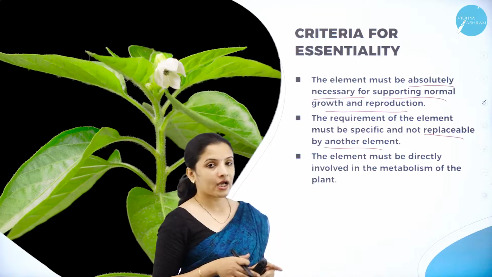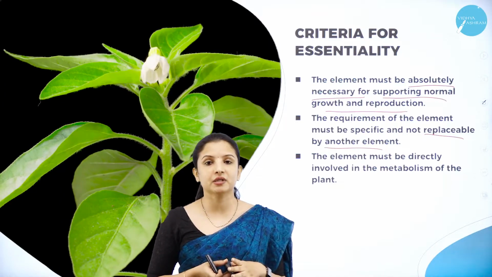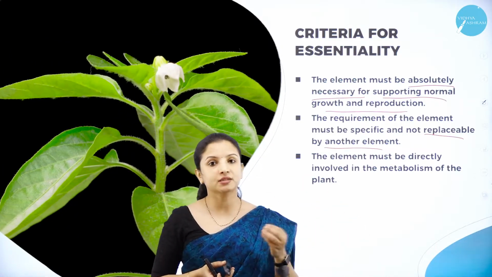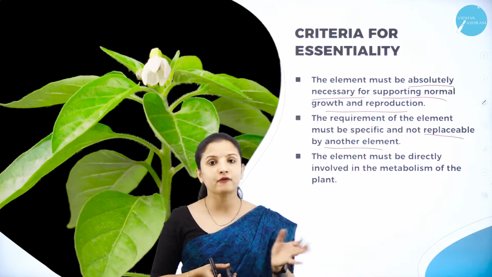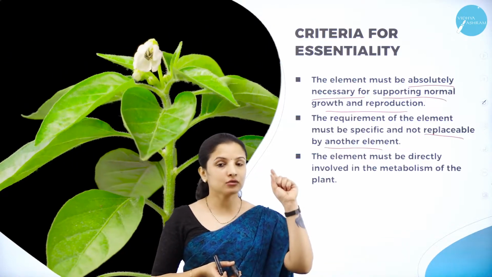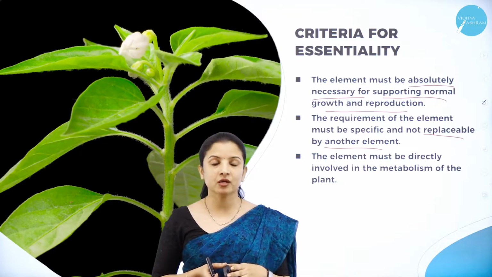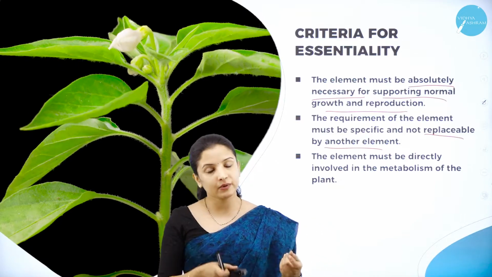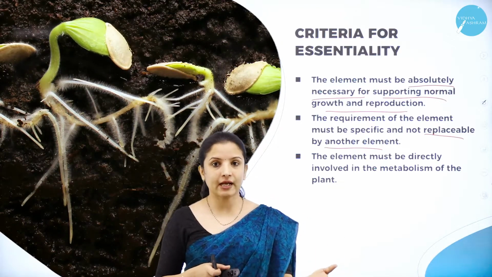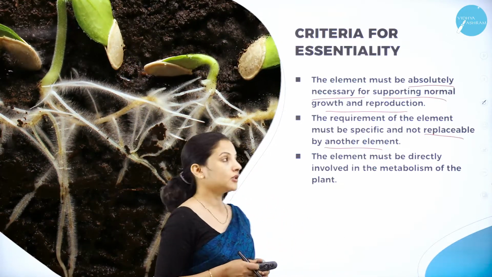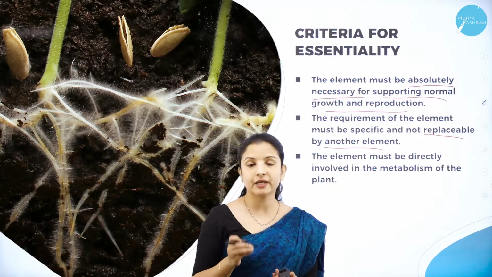Likewise here, the requirement of an element must be specific. Say for example, for fruiting to occur, sometimes what happens, if proper boron is not supplied to the plant, then the fruits, before they reach maturity or before ripening itself, will fall off from the plant. So the boron is needed for the plant to maintain the fruit until the maturity stage. But if boron is not supplied, and instead of boron you can supply another mineral that will provide the substitute for that, then you cannot consider it an essential mineral. So therefore, the requirement of the element must be specific and it should not be replaceable by another element.